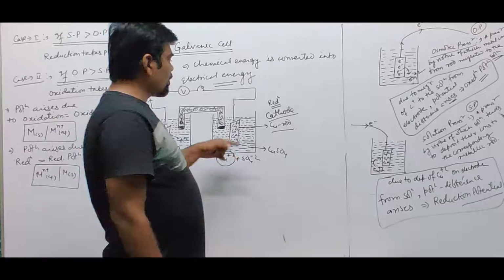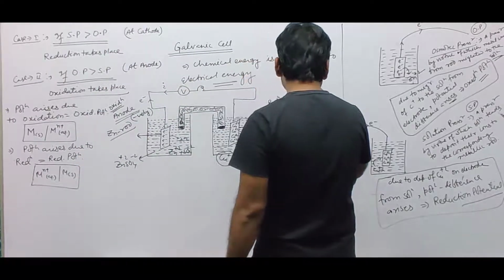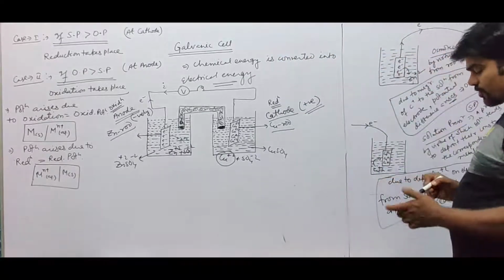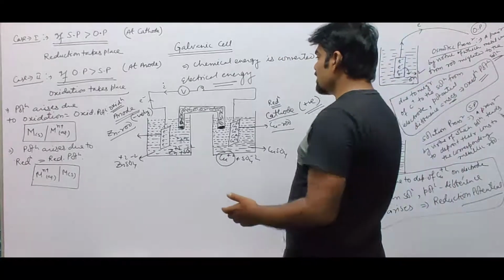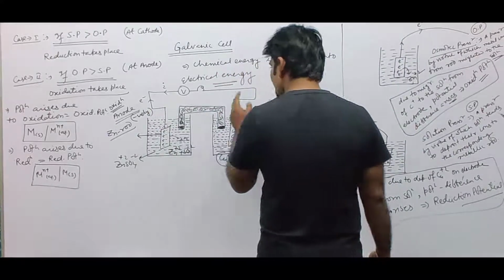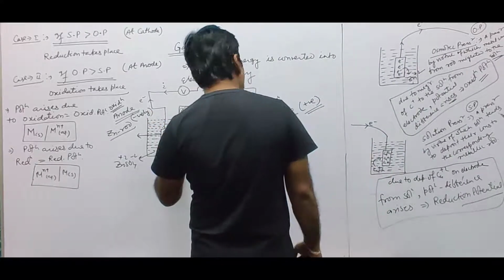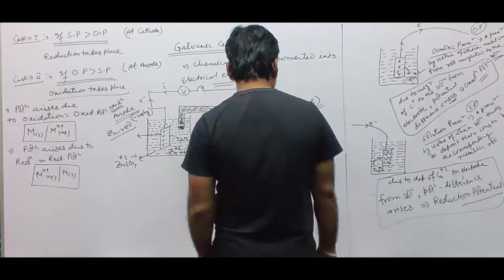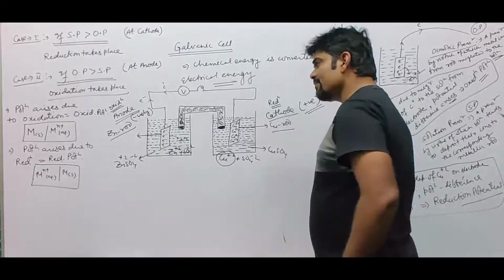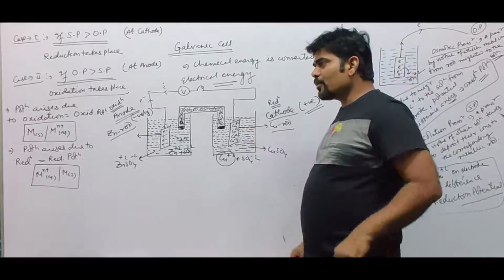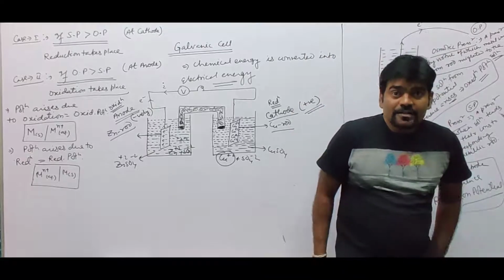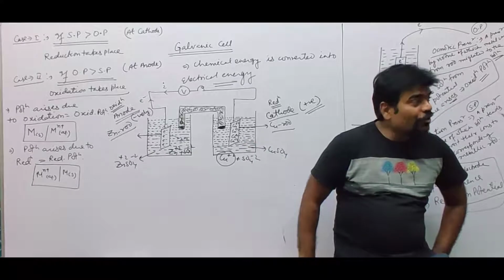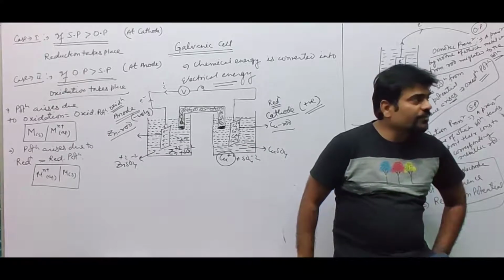And cathode, where copper 2 plus ion is present, now this copper 2 plus electrode becomes positively charged. So anode is negatively charged and cathode is positively charged. Negatively charged is because of excess of electron which is left out on the electrode itself after passing zinc ions to the solution. Why is cathode positively charged? Because of excess of copper 2 plus which is already present on this metallic rod. So copper 2 plus positive charge is present on the metallic rod, therefore the metallic rod is positively charged.